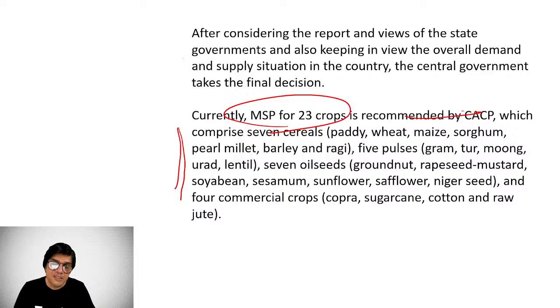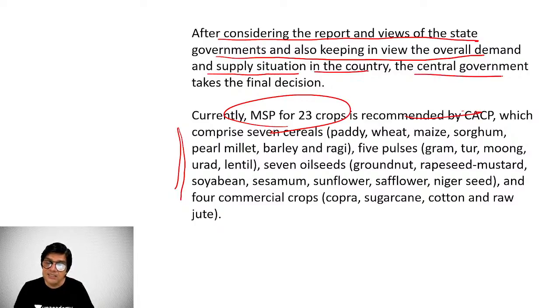And an important thing is that after considering the report and views of the state governments and also keeping in view the overall demand and supply situation in the country, the central government takes a final decision on the recommendations of CACP. Please remember, it is a recommendatory body. CACP does not decide the न्यूनतम समर्थन मूल्य. It is the government which decides the MSP and CACP only recommends, and government also takes into account the prevailing demand and supply situation. It also takes into account the overall economic situation and the views of the state governments. Then it decides.